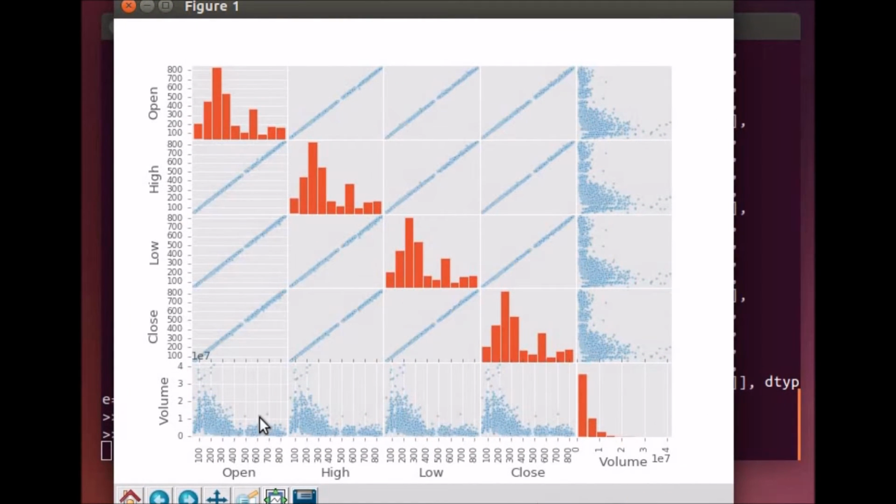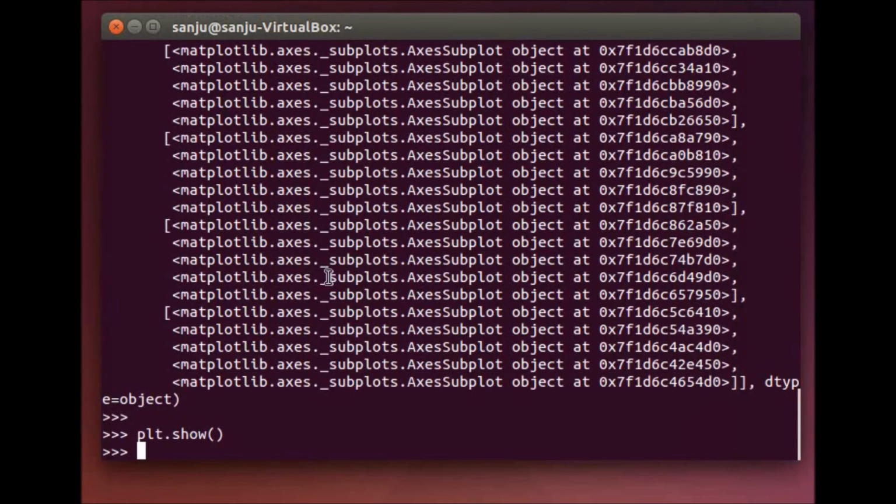Here we can see the relationship between different columns. The open and close have a linear relationship. We have a strong relationship between low and open, and between high and open. Between volume and open we don't have such a linear relationship. So we can visualize the dataset to know how it actually looks.